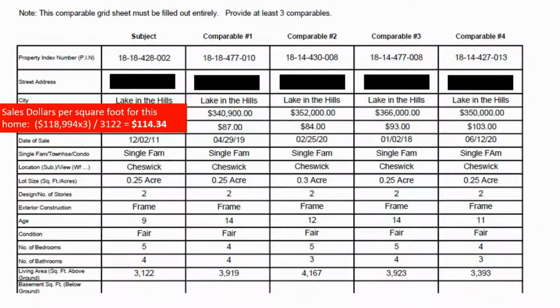So here's a sheet that was filled out, and make sure you fill in all this particular information. So again, the sales dollars per square foot was about $114 based on the fair cash value. And if you'll see, like comparable one was only $87 sales dollars per square foot. Comparable two is $84 or $93 or $103. Here you have values that are significantly lower than the subject home.